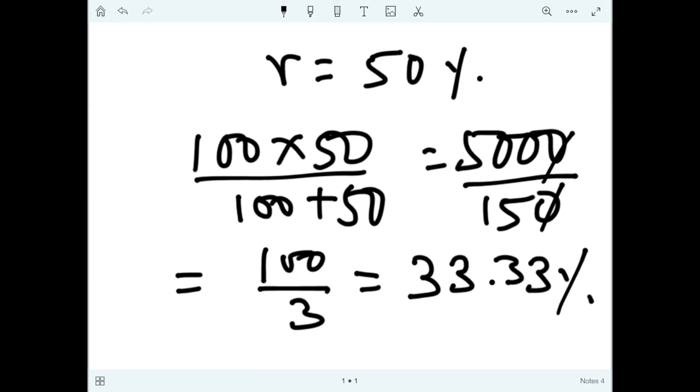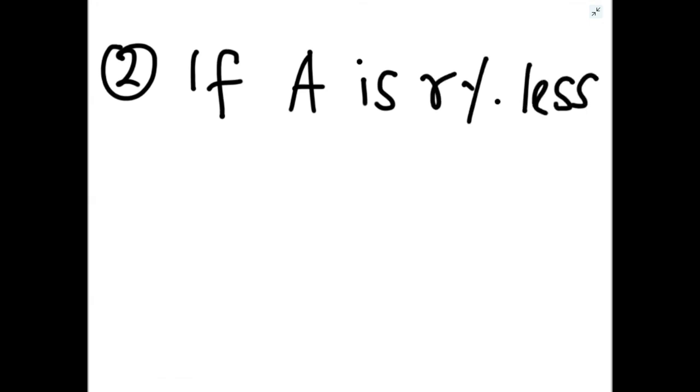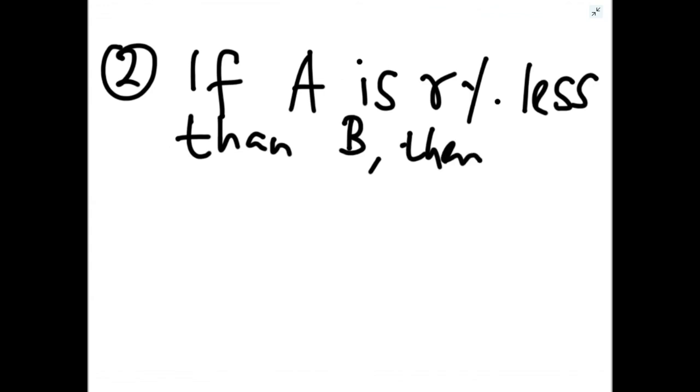Now what happens if A is R% less than B? अभी मैंने देखा था कि A is R% more than B, but it is also possible that A is R% less than B, then B will be more.